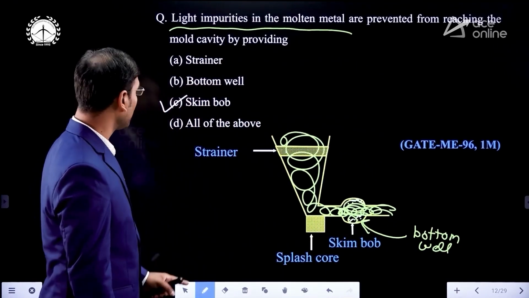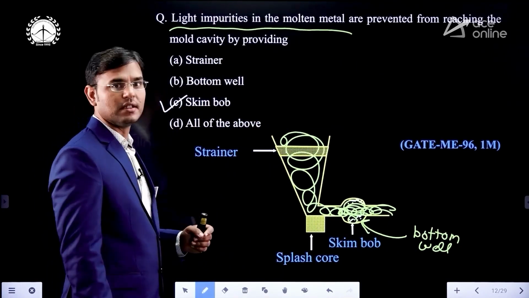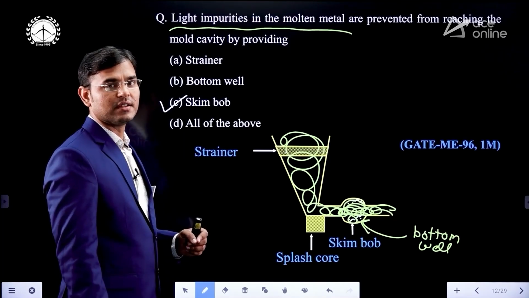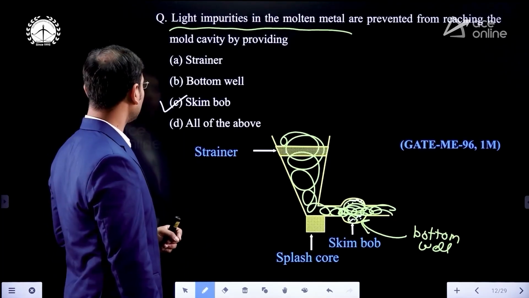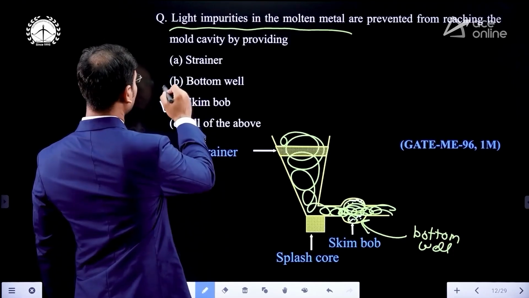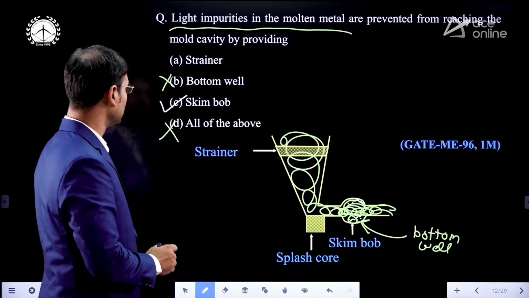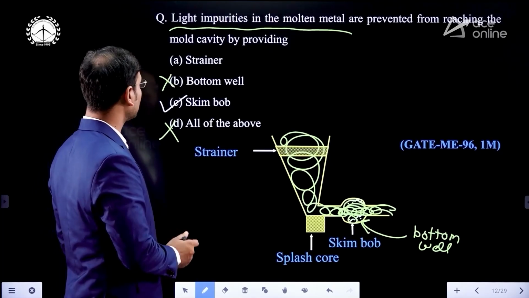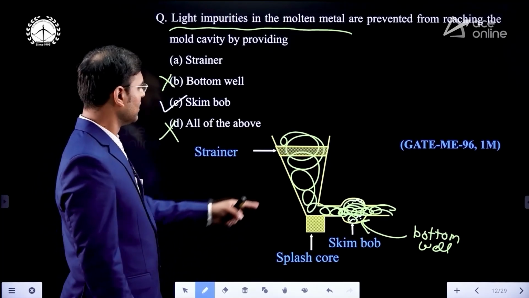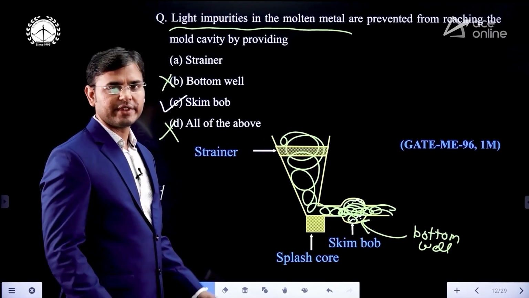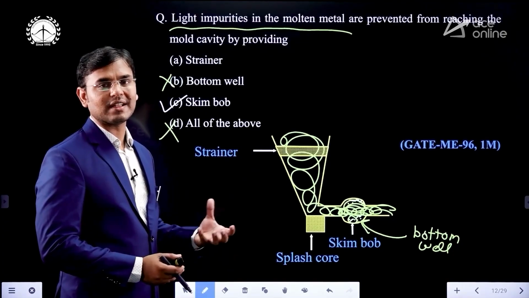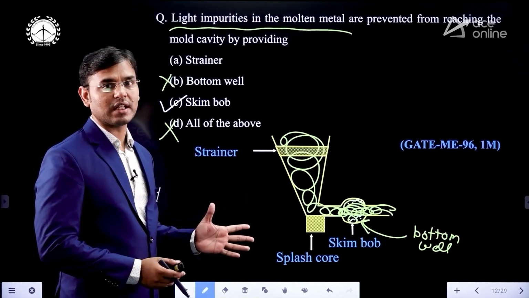Understood? Now the bottom well separates the high density impurities, not the lighter impurities. Hence this option is not correct. And what is the strainer here? The strainer can remove both impurities, lighter as well as heavier.